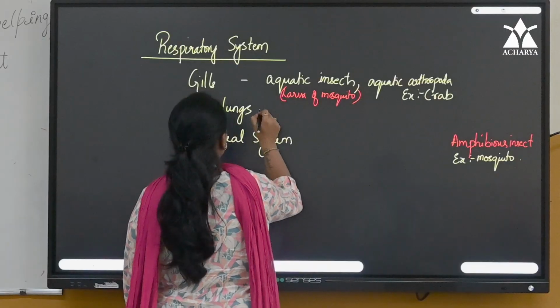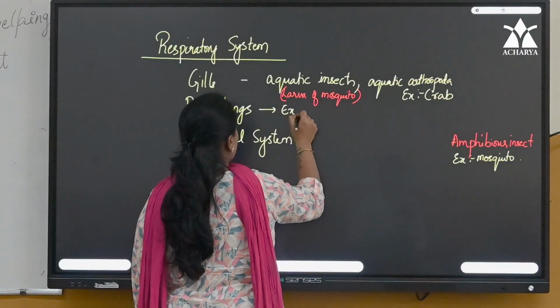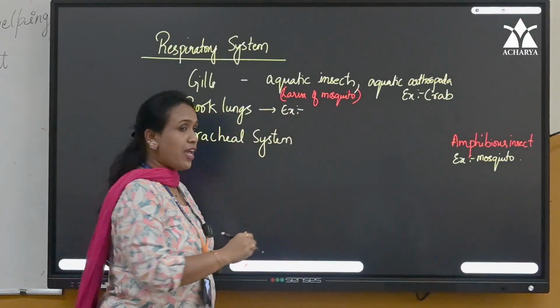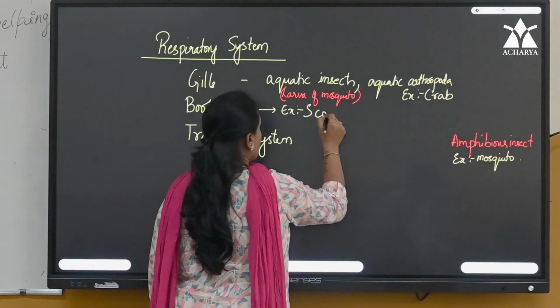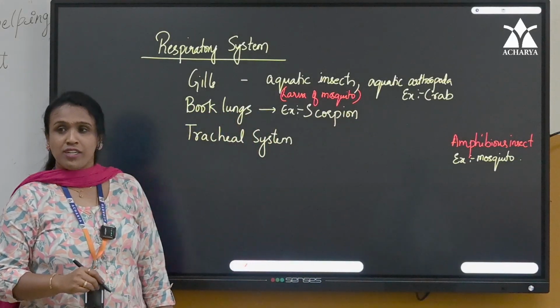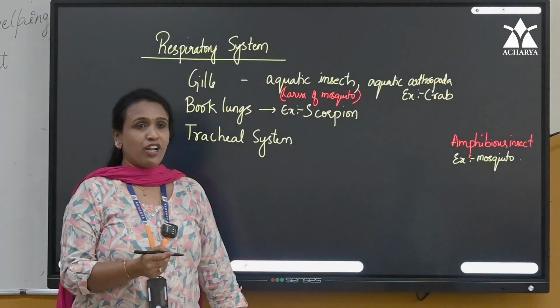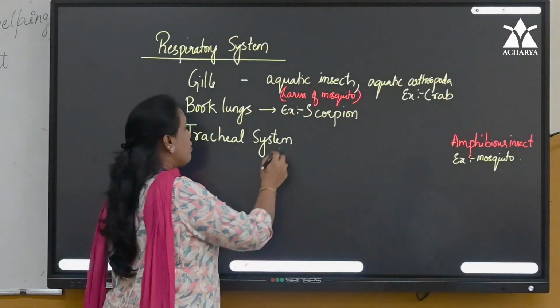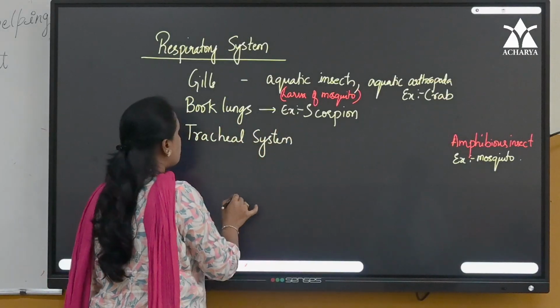Next, coming to the book lungs. Example, terrestrial arthropods like scorpion. All of you have seen scorpion, right, children? The poisonous sting is there in its tail or the last segment of the abdomen. We call it scorpion. Scorpion has book lungs.